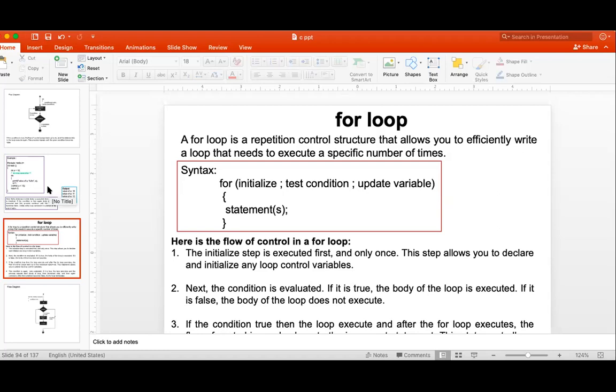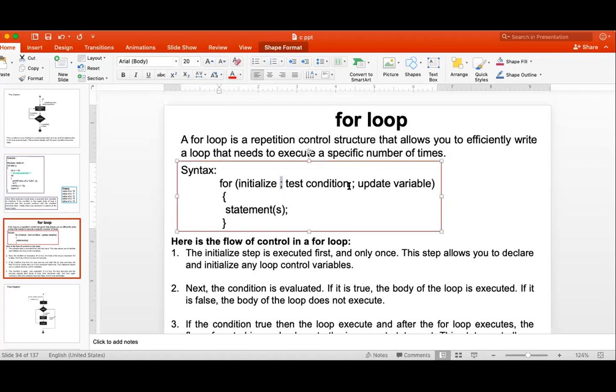The for loop is very similar to your while loop. You can compare the while loop and for loop, they have the same execution, only some syntax is different. Now what is the syntax difference? In a for loop, within the brackets, these 2 semicolons are compulsory.